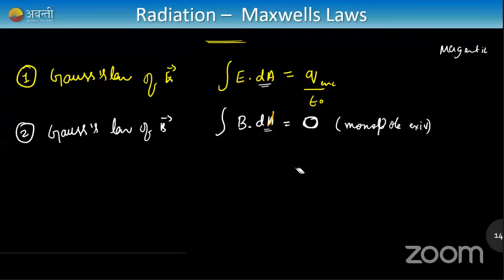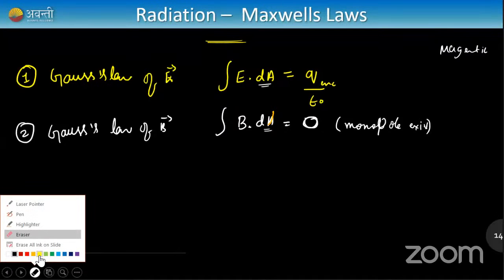So I hope, guys, you are clear with the first two laws. Gauss law for electric field is Q by epsilon naught, and Gauss law for magnetic field, B dot dA, is equal to 0. That's all, completely fine. Nothing else. Okay, so there are two more laws, with respect to dl.